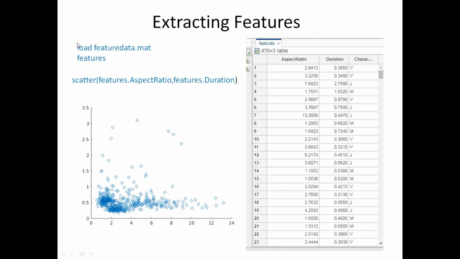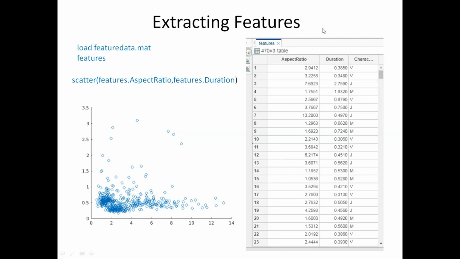This feature data.mat contains 470 entries. You can see here a snapshot of the table. It has 470 entries with 3 columns. The first column is the aspect ratio, the second column is the duration, and the third column is the character corresponding to this particular aspect ratio and duration. How to extract this aspect ratio and duration we have seen already.